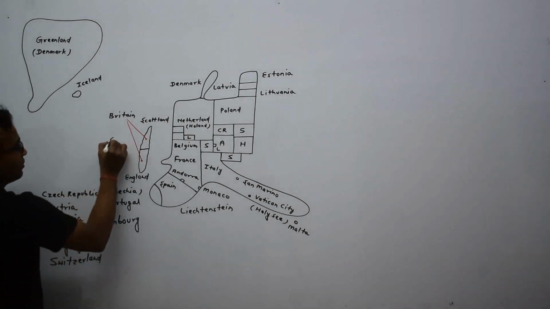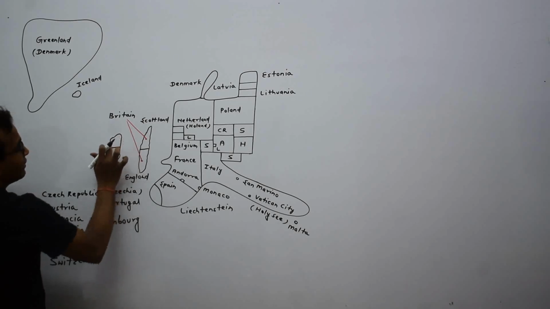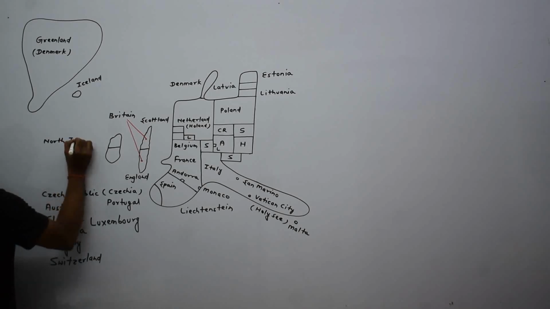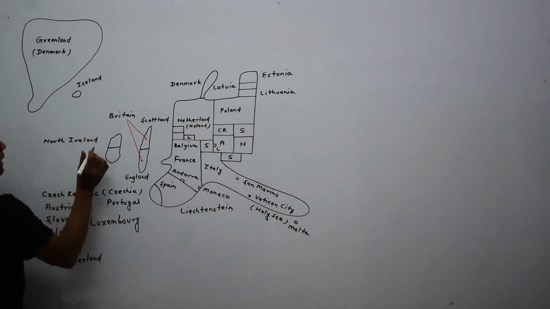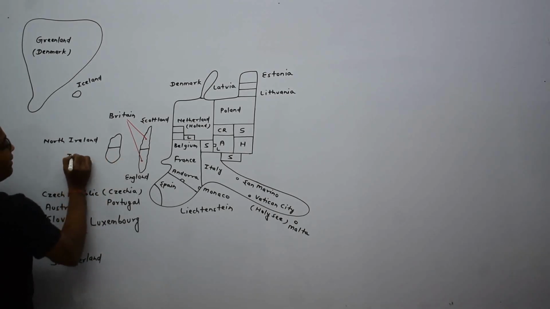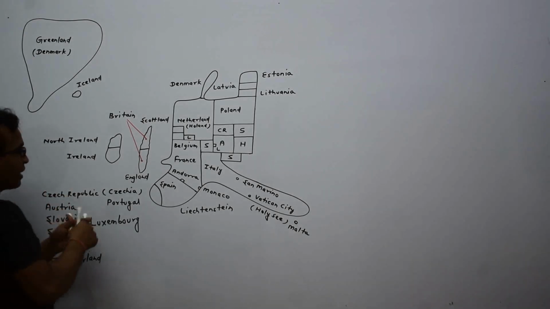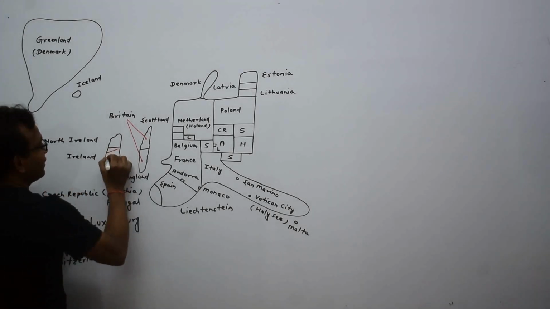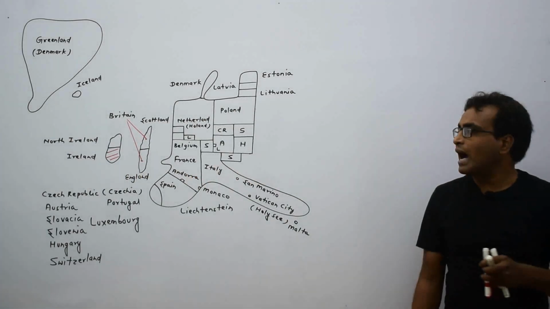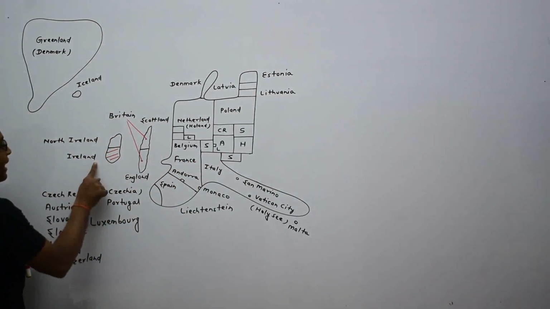Here is the upper portion of this island. This is North Ireland. The lower portion of this island is known as an independent country. This is Ireland.